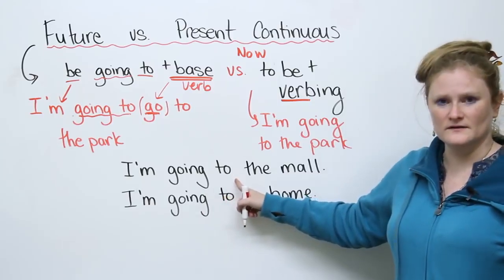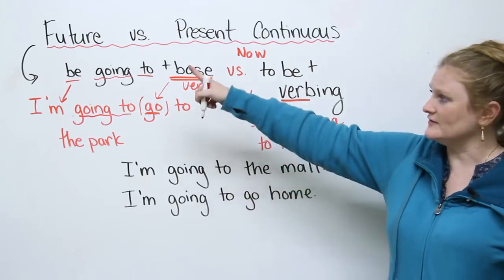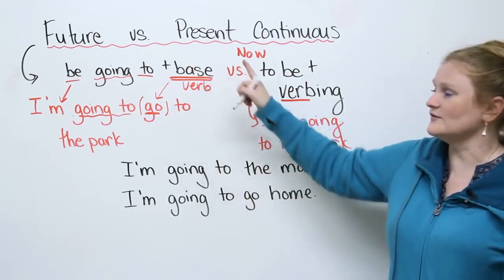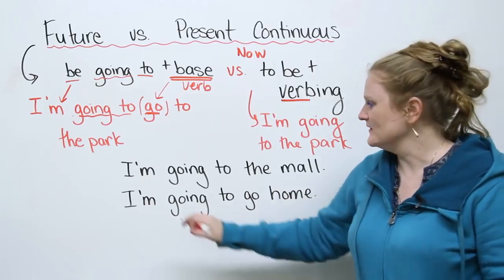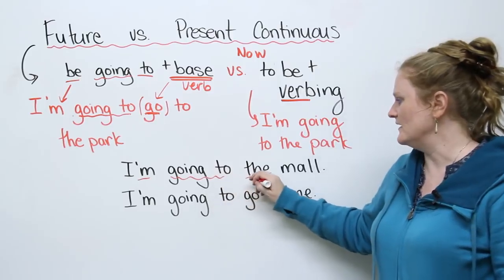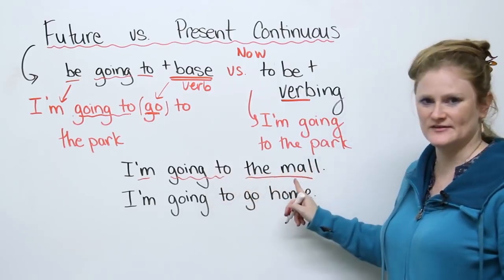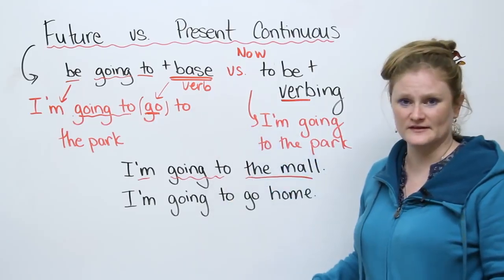I'm going to the mall. What kind of sentence is this? Is this future or is this present continuous? What do you think? We have the be verb, we have going to, and we have the place. There is no base verb in this sentence.